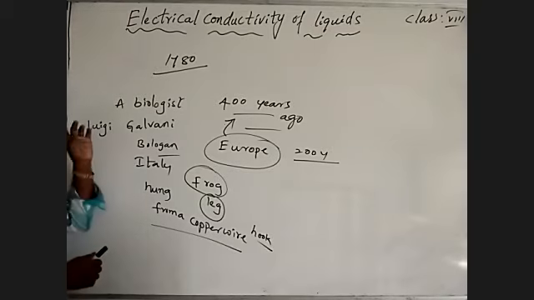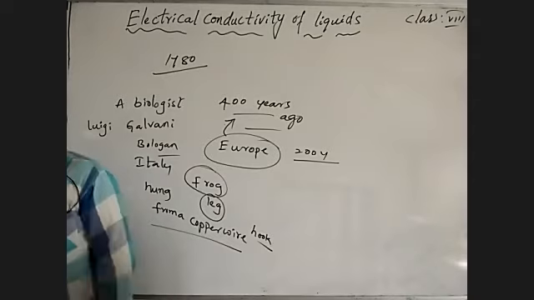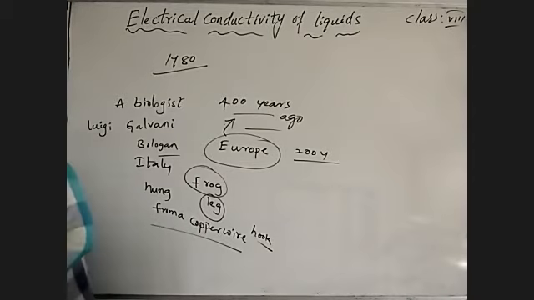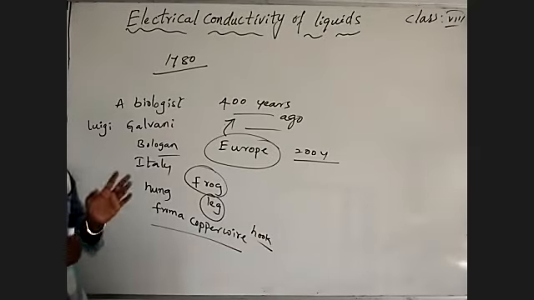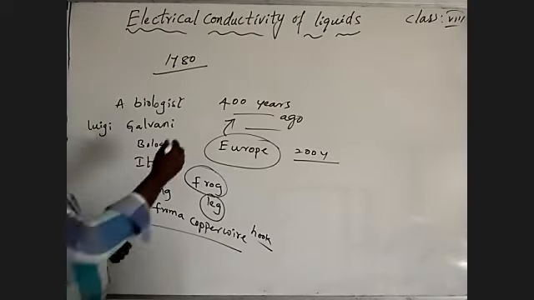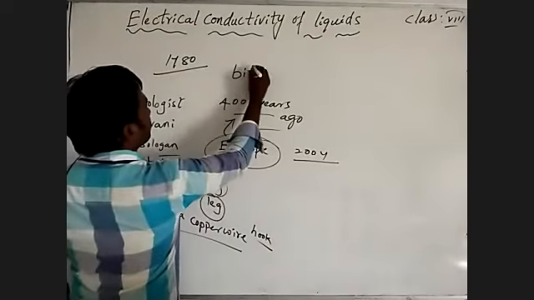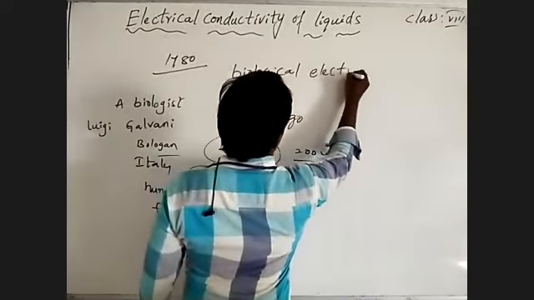So what did he conclude? The electric current is stored where? In living organisms. Otherwise he said, I proved biological electricity. Biological electricity. He wrote a theory.